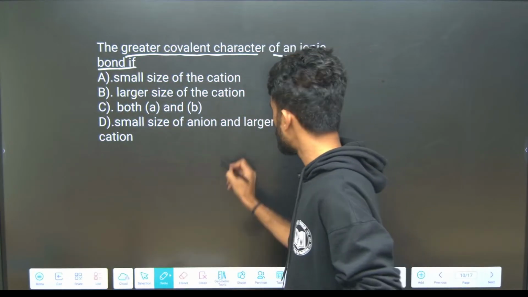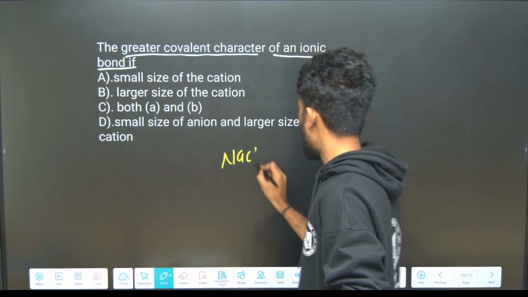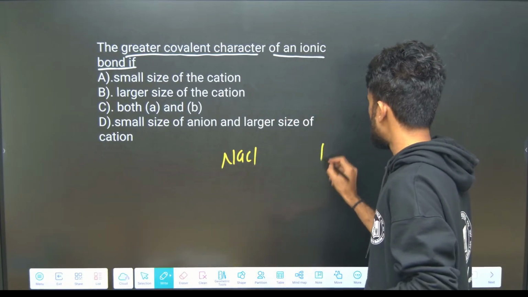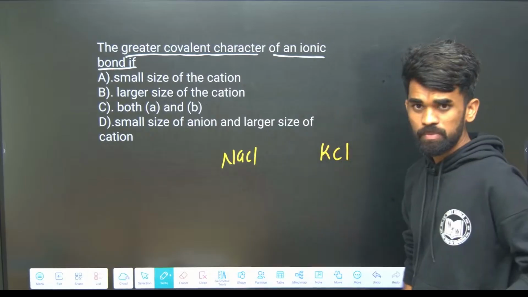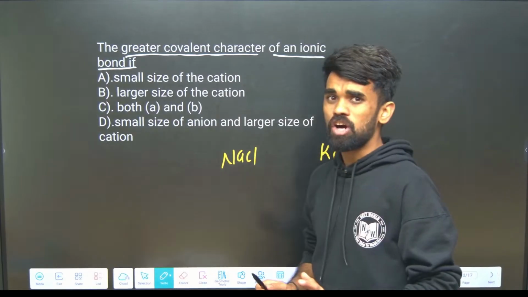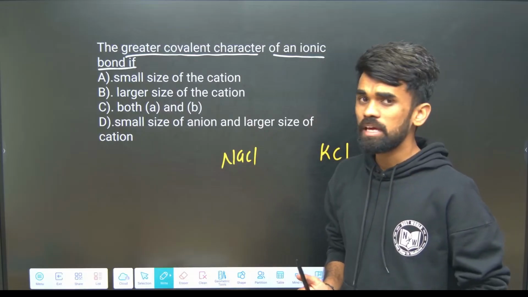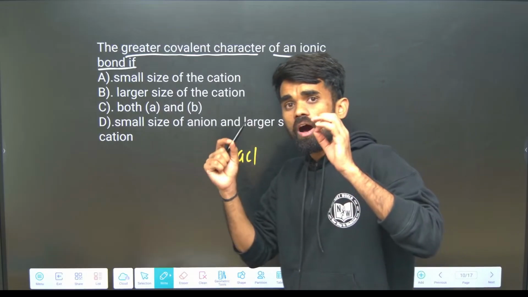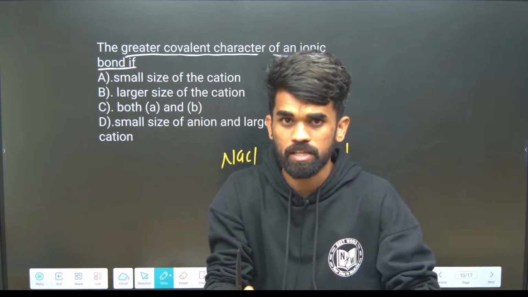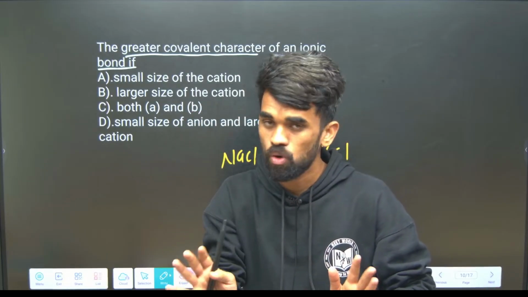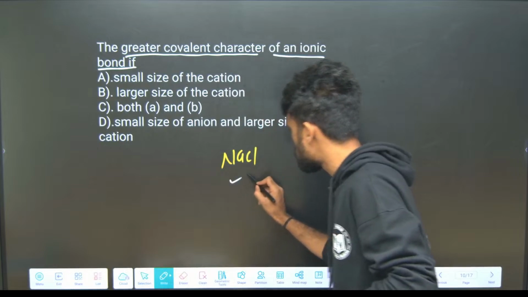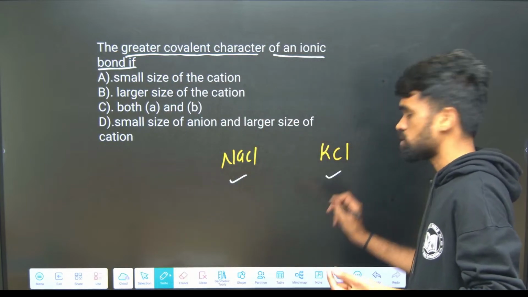For example, we know NaCl is an ionic compound and KCl is also an ionic compound. But every ionic compound will have some covalent nature. No ionic compound is 100% ionic, there will be some covalent nature.